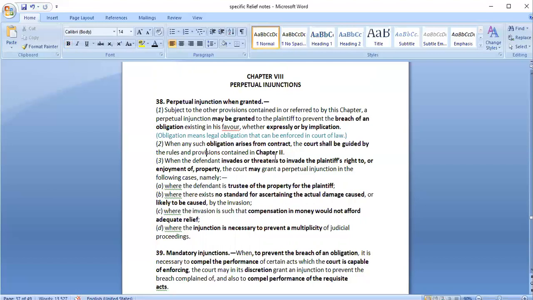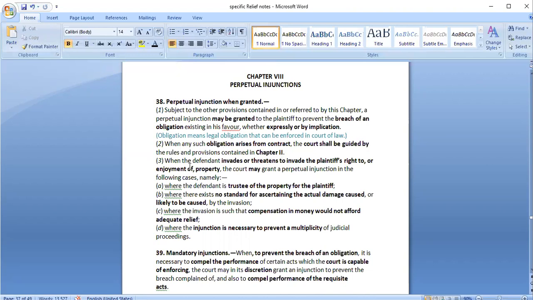Second is when such obligation arises from contract. For contract, we have already seen that there are other provisions, right? If a contract has been violated, then we can ask for specific performance. So it says if there is any obligation arising from contract, then provisions of Chapter 2 only should be applicable. The person can ask for specific performance of the contract. If any obligation has been violated by a person, he can go to the court and accordingly ask for performance of that particular contract only, because that provision is already available under contract.